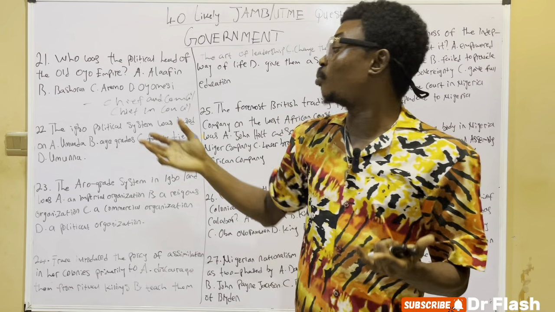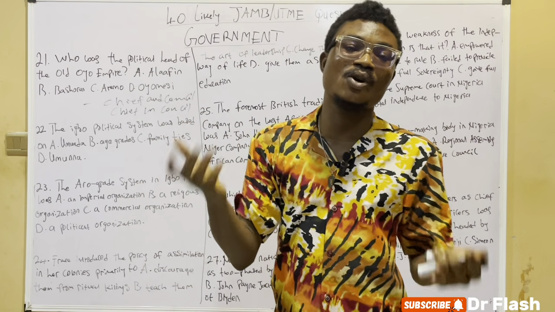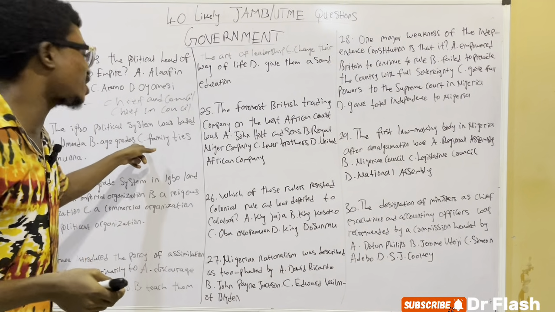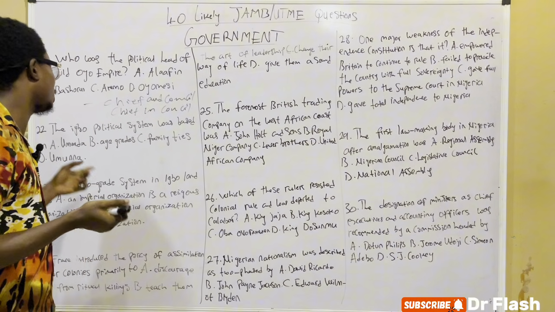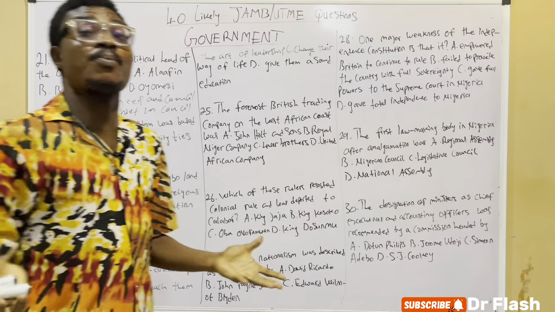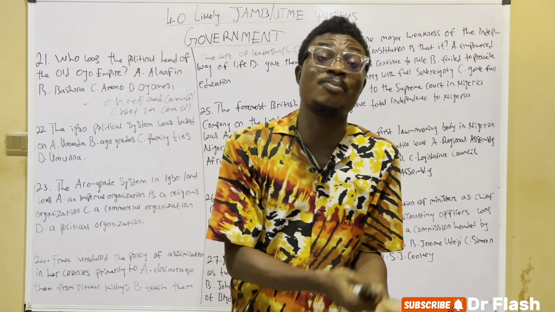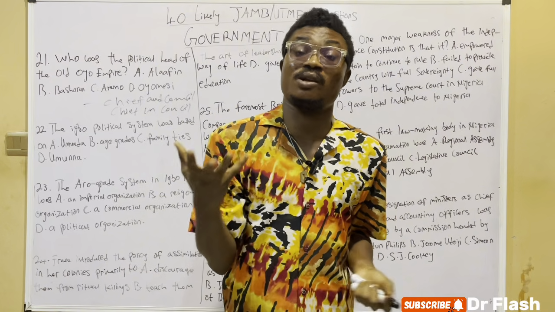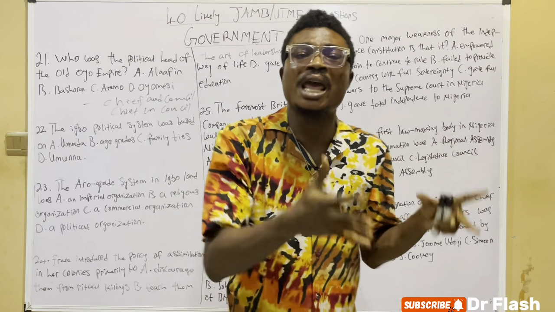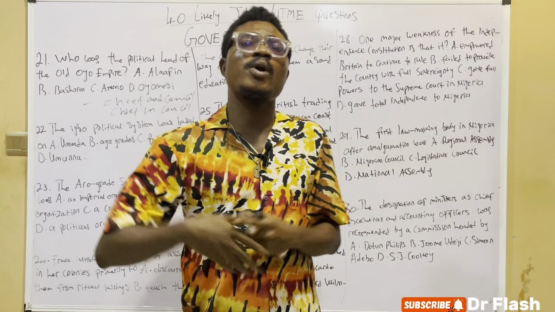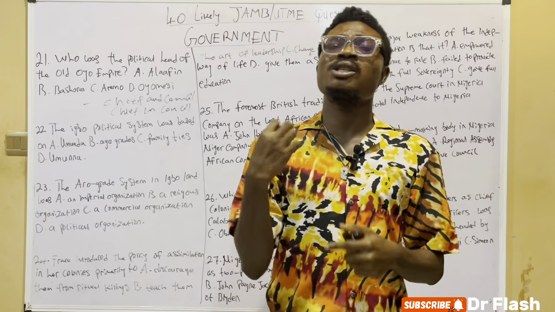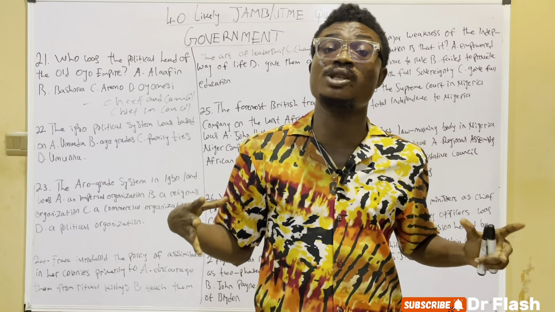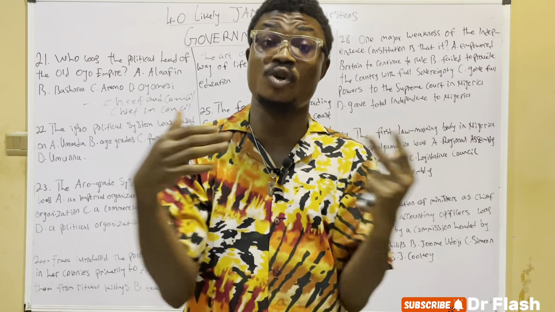Let's move on to the next question, the 22nd question. The Igbo political system was based on A, Umuada, B, age grade, C, family ties, and D, Umuada. The Igbos are regarded as a good example of a democratic system. The Igbo practice direct democracy, which simply means that everybody takes part in decision making. Everybody reaches an agreement through consensus.